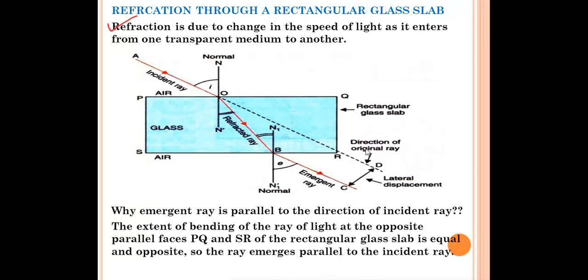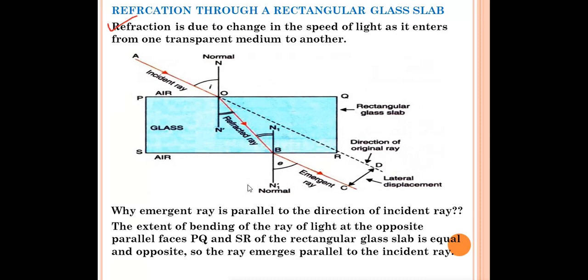This is the direction of the original ray. If the ray came in a straight line, that would be the direction of the original ray. But due to refraction, the emergent ray and the incident ray are parallel to each other, and the distance between them is called lateral displacement.